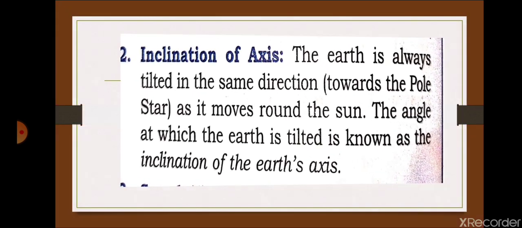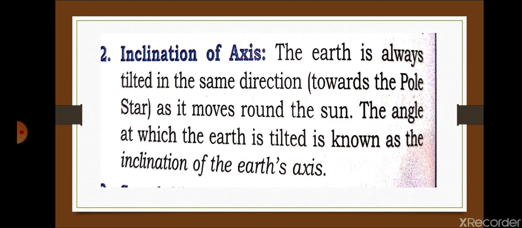So we are going to discuss the first question. What is meant by inclination of the earth's axis? At what angle is the earth's axis inclined? The earth is always tilted in the same direction as it moves around the sun. The angle at which the earth is tilted is known as the inclination of its axis.